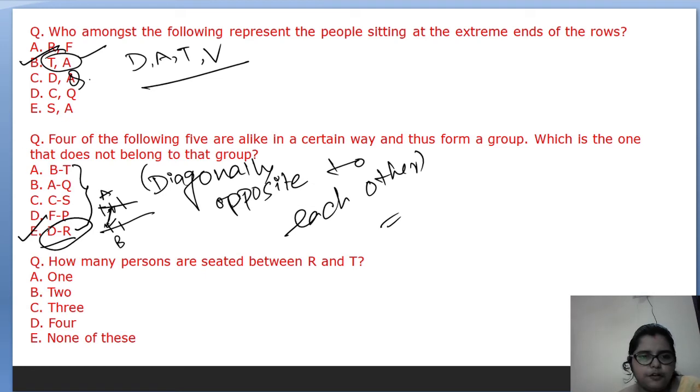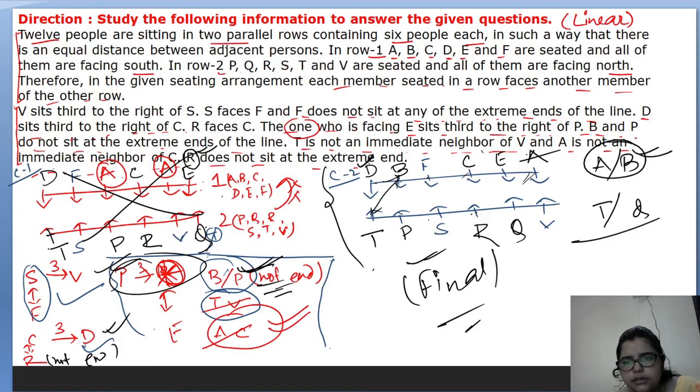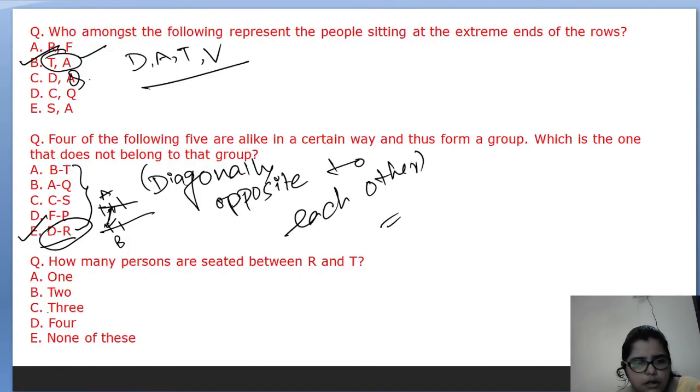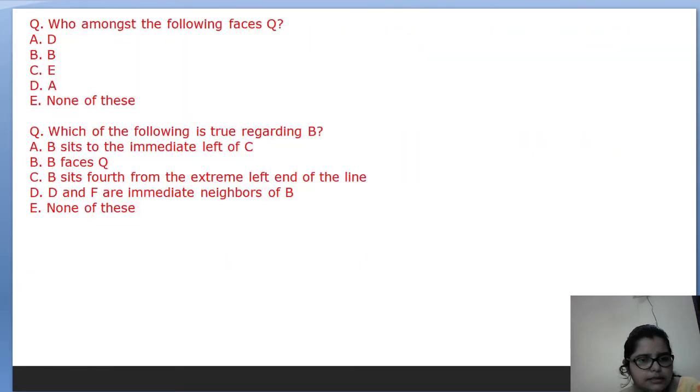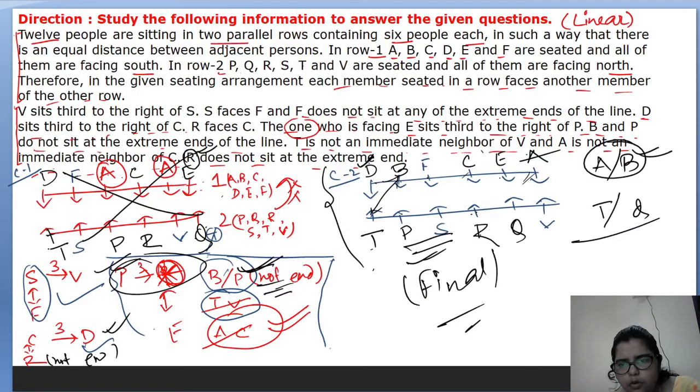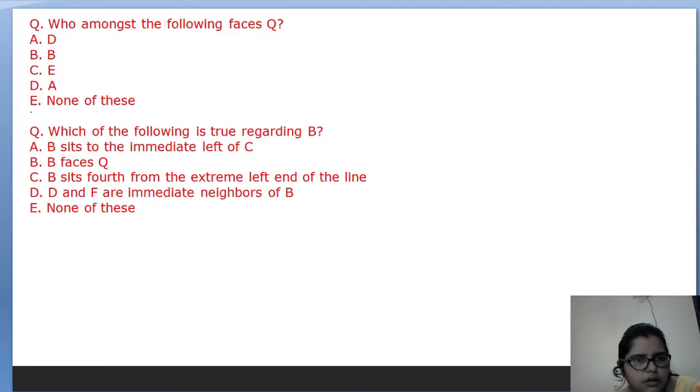Among the five, how many persons are seated between R and T? How many persons between R and T? There are 2 persons. So the answer will be 2. Next question. Who among the following faces Q? Who faces Q? That is E. E and Q are facing each other. So C will be the right answer.